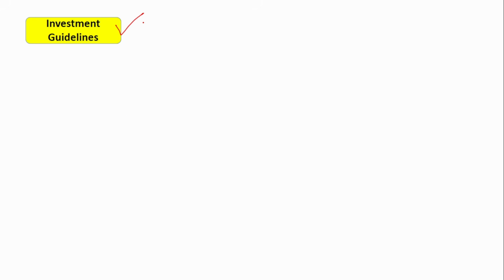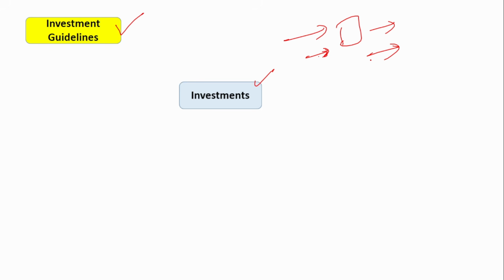Next is investment guidelines. We have discussed deposit components and the loan, that is advance components, right? There's a third component in the banking sector, and that is called the investments. Deposits, money gets into the bank. Advances, the money goes out of the bank. Similarly, investment also goes out of the bank. Investment is one form of earning prospects for the banks.